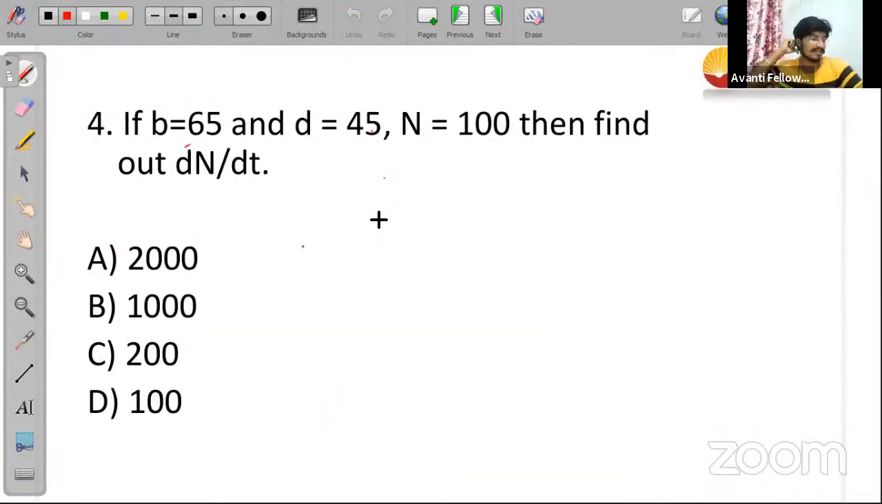Next question is visible on your screen. Question is very simple. B or birth rate is given as 65. D or death rate is given as 45. Population size N is given as 100. Then find out dN by dt. dN by dt is equal to what? Find the answer. Option A 2000, option B 1000, option C 200, option D 100.